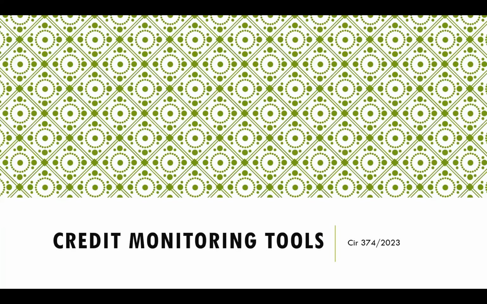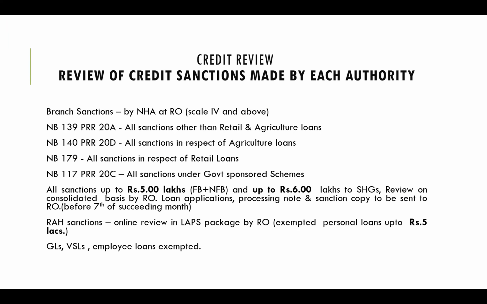First one, review of credit sanctions made by each authority, which will be reviewed by the next higher authority. So here PRR 20A, D, you have seen: NB 139, all other loans other than retail and agriculture. NB 140, agriculture loans. NB 179, retail loans. NB 117, for government sponsored schemes.